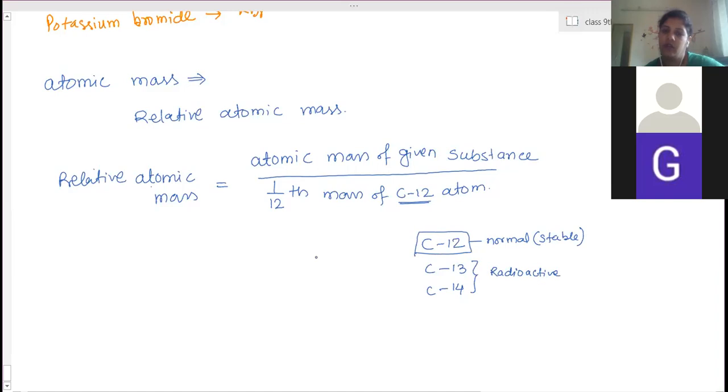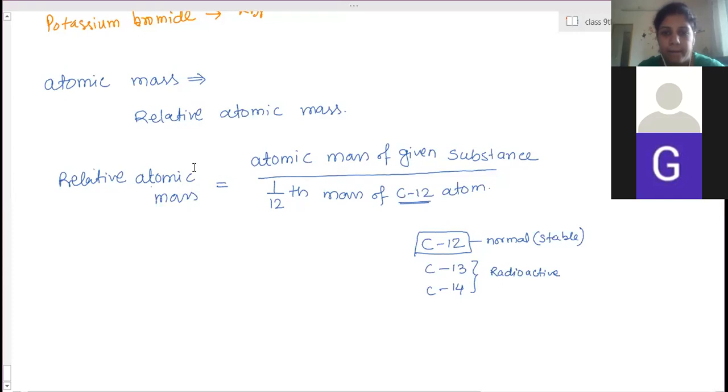Abundant refers to occurrence: found less in quantity or more in quantity. Abundant means more in quantity.